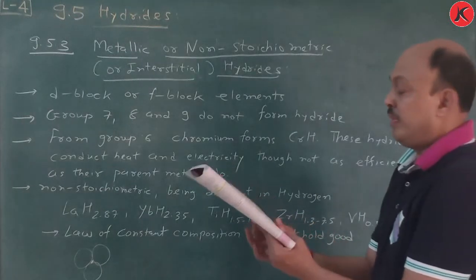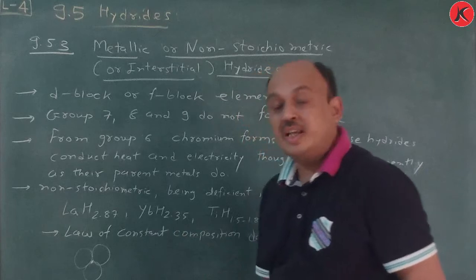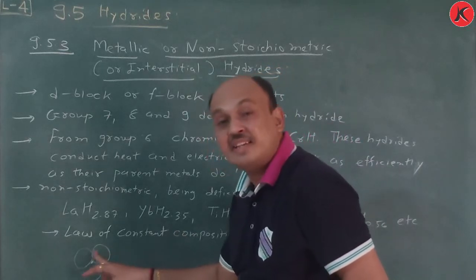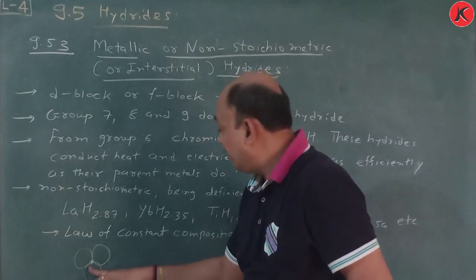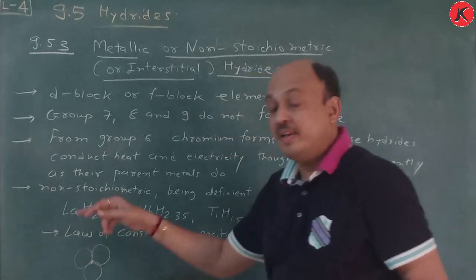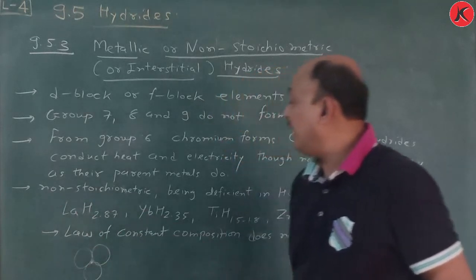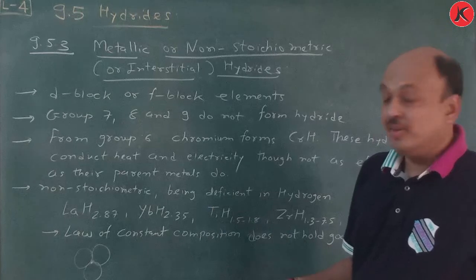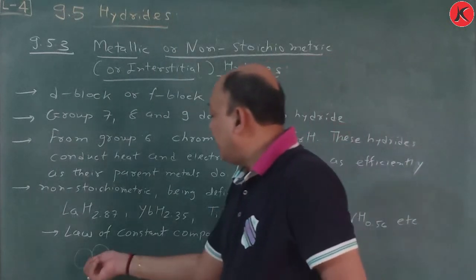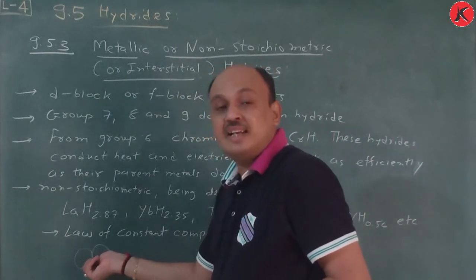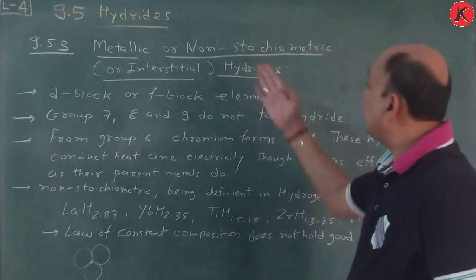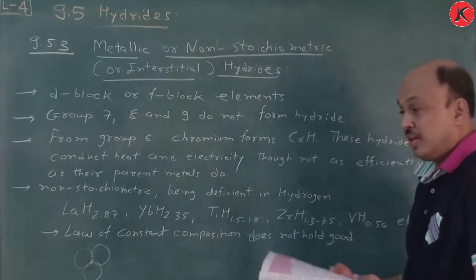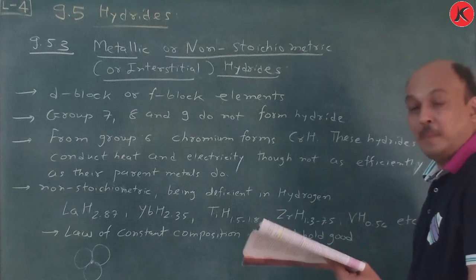Those with larger atomic or ionic size produce voids, and hydrogen enters between those voids. Whatever has lower ionic size enters, and accordingly the metallic or non-stoichiometric hydrides topic is now complete.